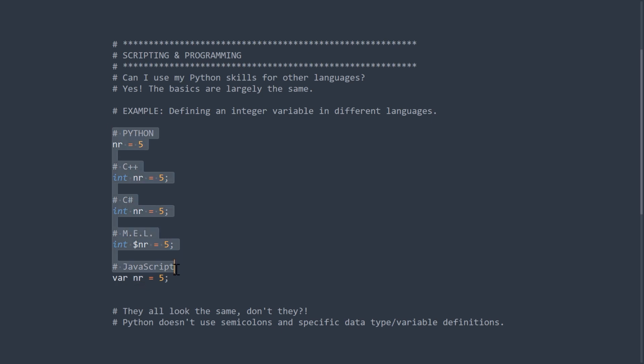If you compare all these 5 languages with each other, you can basically see Python is the most simplistic one. Python doesn't use semicolons and specific data type variable definitions, which makes it much easier to handle and much easier to understand, which is basically perfect when you're starting with scripting or programming, because Python has a very easy way to get into and understand compared to a lot more details in a language like C++ or C#.